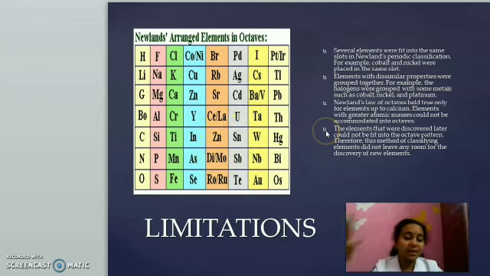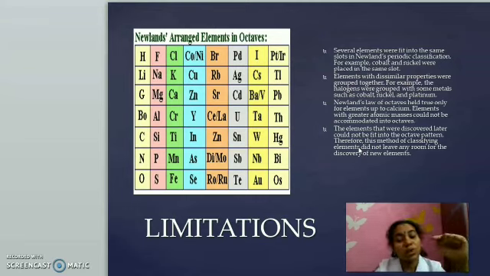Another demerit is that these elements show repeating or similar properties by arranging in increasing atomic mass only up to calcium. After calcium, the other elements are not following these properties. Another demerit is that later so many elements were identified. At that time there were only 63 elements. Later so many elements were identified, and those elements do not show these properties, and he couldn't explain anything about the later discovered elements or what their properties would be. So these are the demerits of Newlands' octaves.